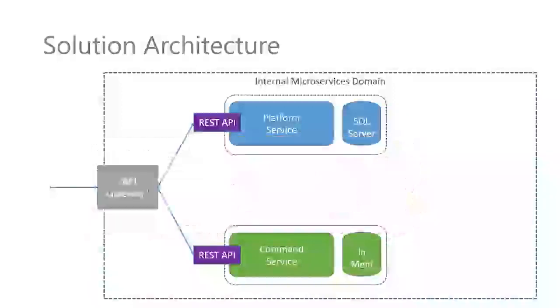Now, as we've said before, the command service cannot reach into the platform service database, absolutely cannot do that. One approach possible would be that we kind of couple quite tightly the platform service to the command service. And what I mean by that is, once we create a platform in the platform service, we could theoretically get the platform service to post using HTTP to the API of the command service and say, here's a new platform that I have created. This does create quite a tight coupling between these services though, because the platform service absolutely has to know where the command service sits. And that does kind of create this concept of a coupling.